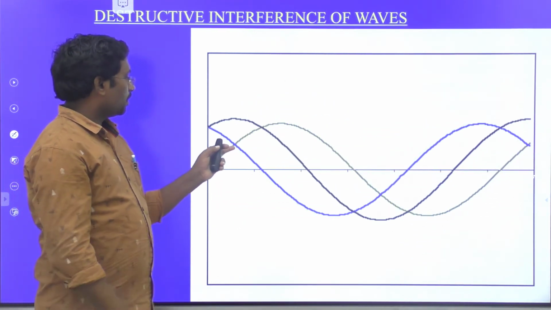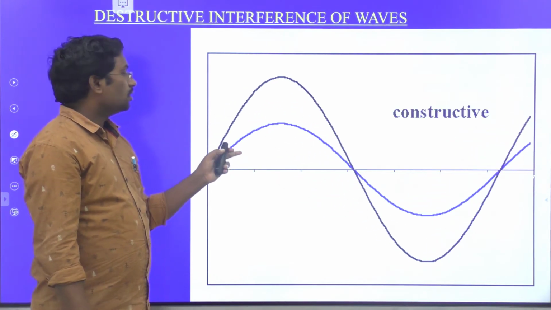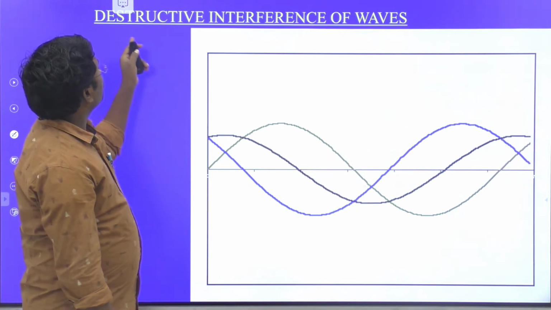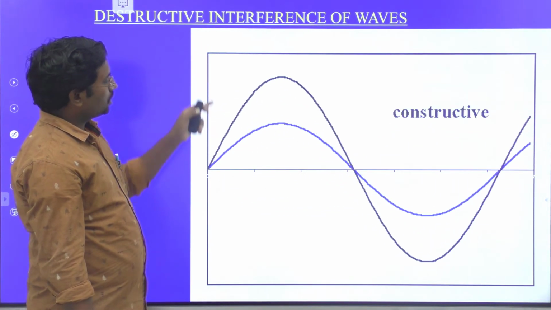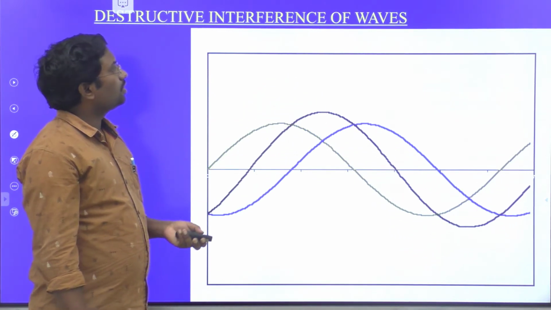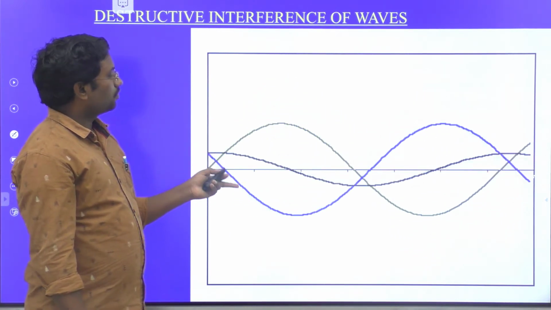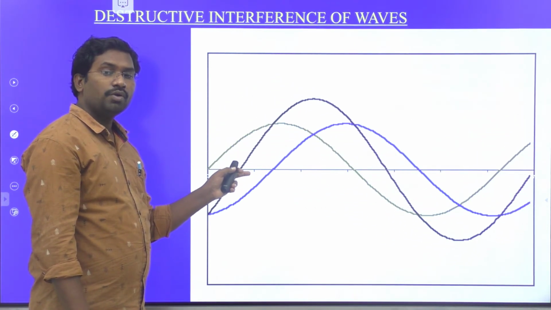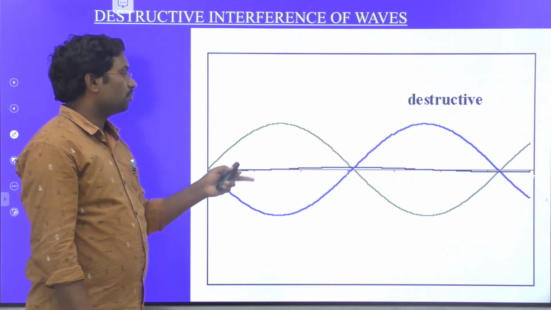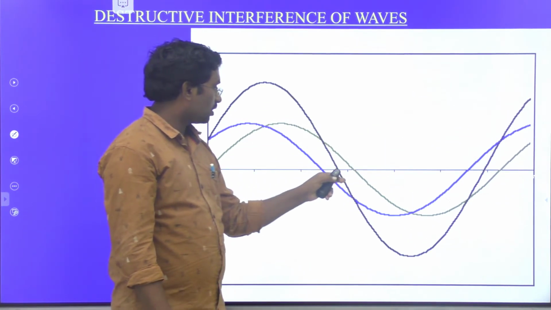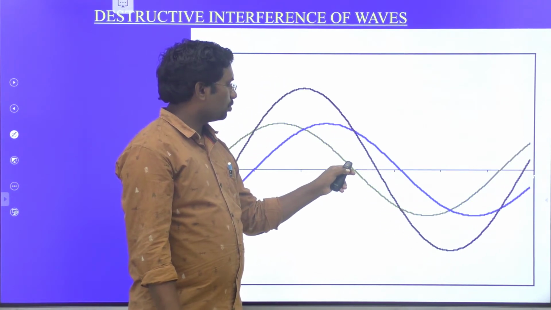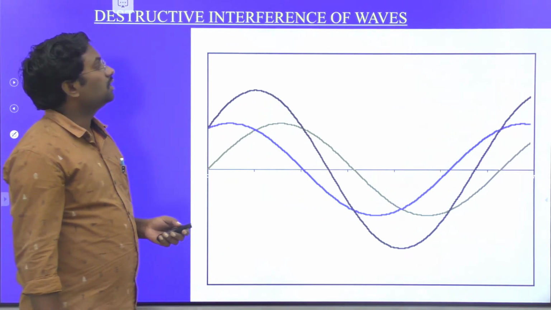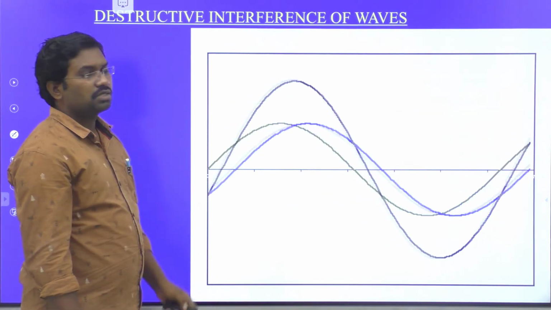Because their crests and troughs are in a different phase, that means out of phase, their resultant wave is cancelled. Therefore, waves that are out of phase are said to undergo destructive interference. Like that, as appears in the image, the resultant wave is cancelled in the destructive interference of the waves.